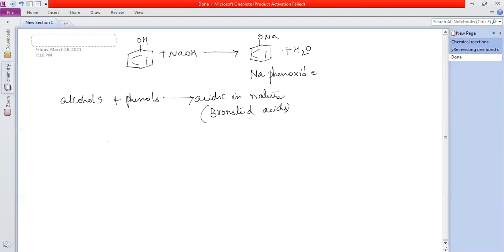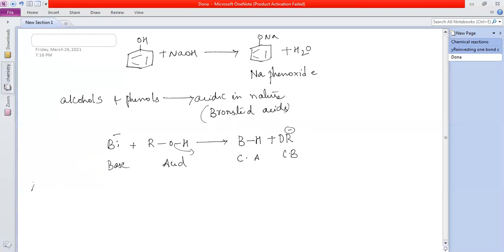They're acidic in nature. So if I react an alcohol with a strong base, in a generalized reaction, this H plus is lost to the base, and we get the alkoxide ion, RO minus. This is the base, this is the acid, this will be the conjugate acid, and this will be the conjugate base. Understood? So from all these reactions, we inferred that alcohols and phenols are both acidic in nature.